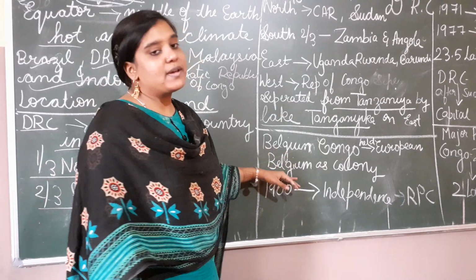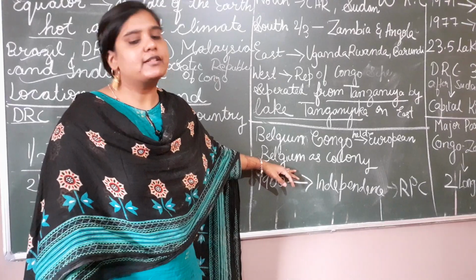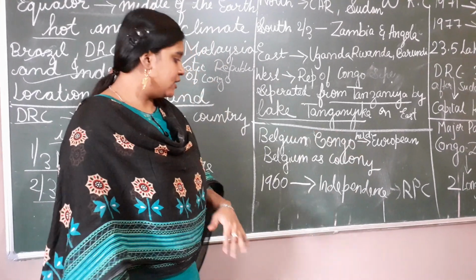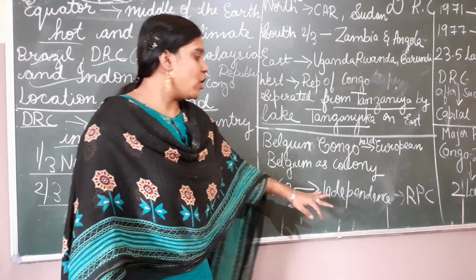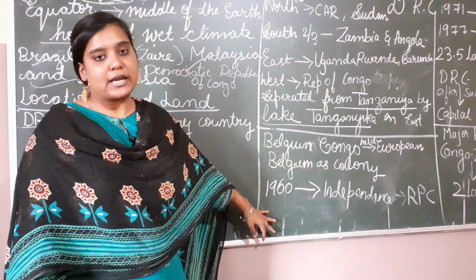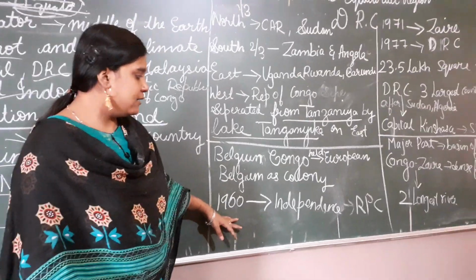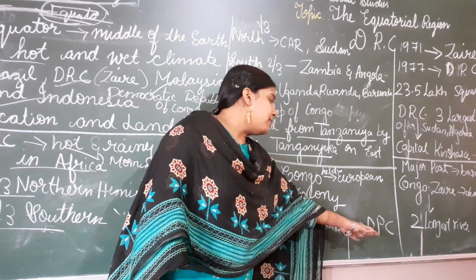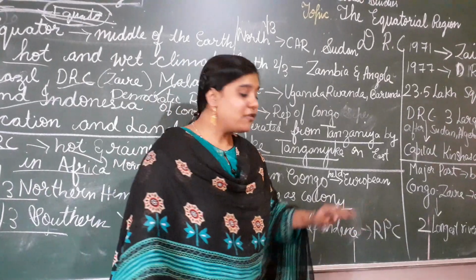Belgium had a colony over there. A colony is like the main headquarters. Then in 1960, they got independence, like how we got independence in 1947. In the same way, they got independence in 1960 and it was named the Republic of Congo.